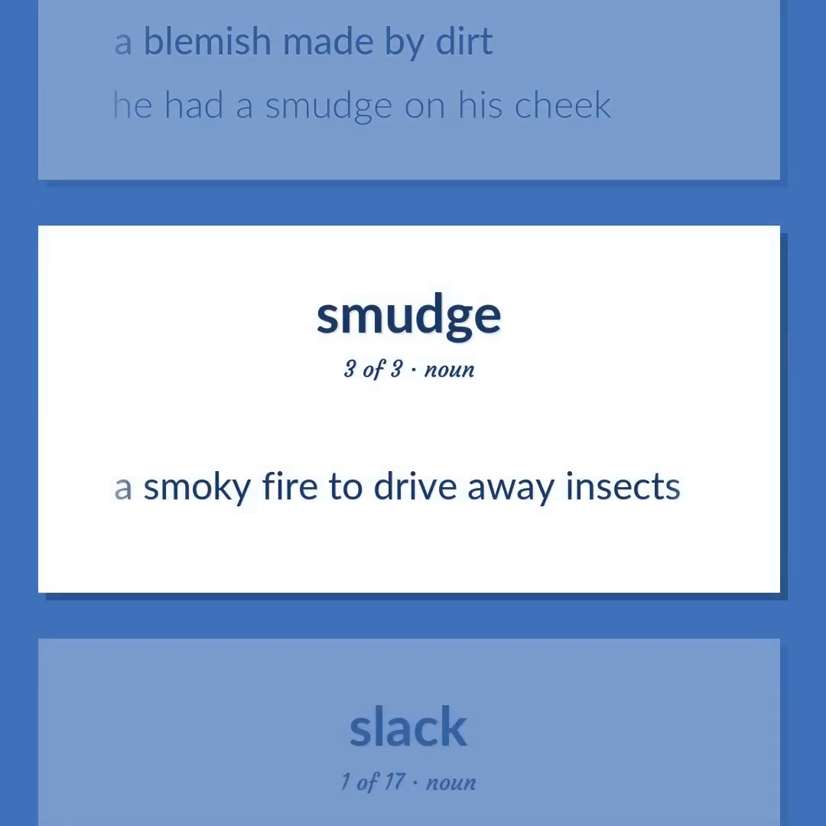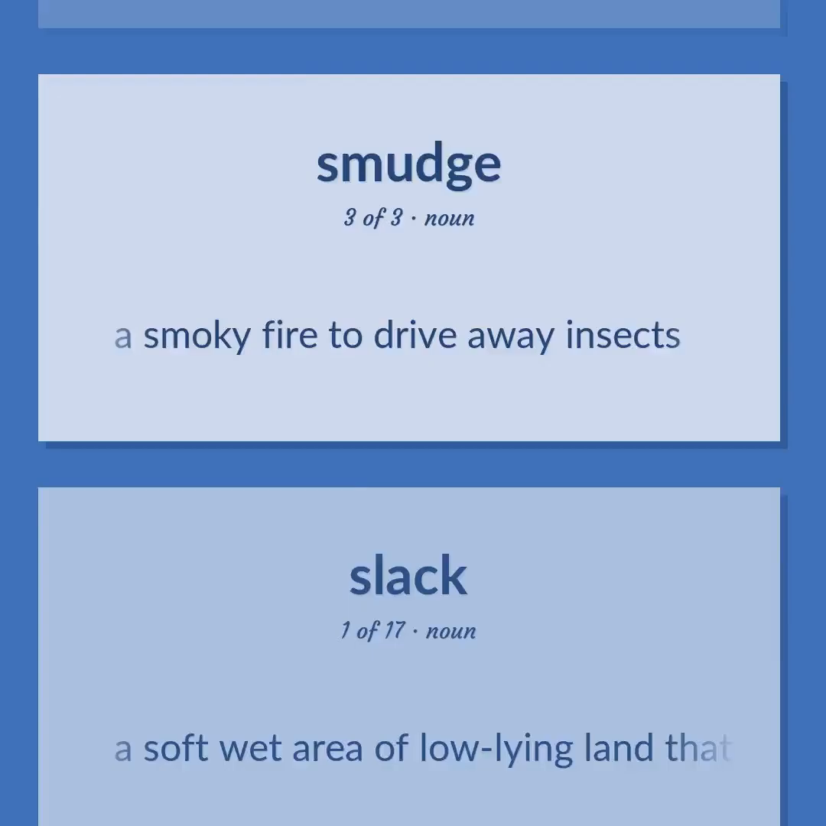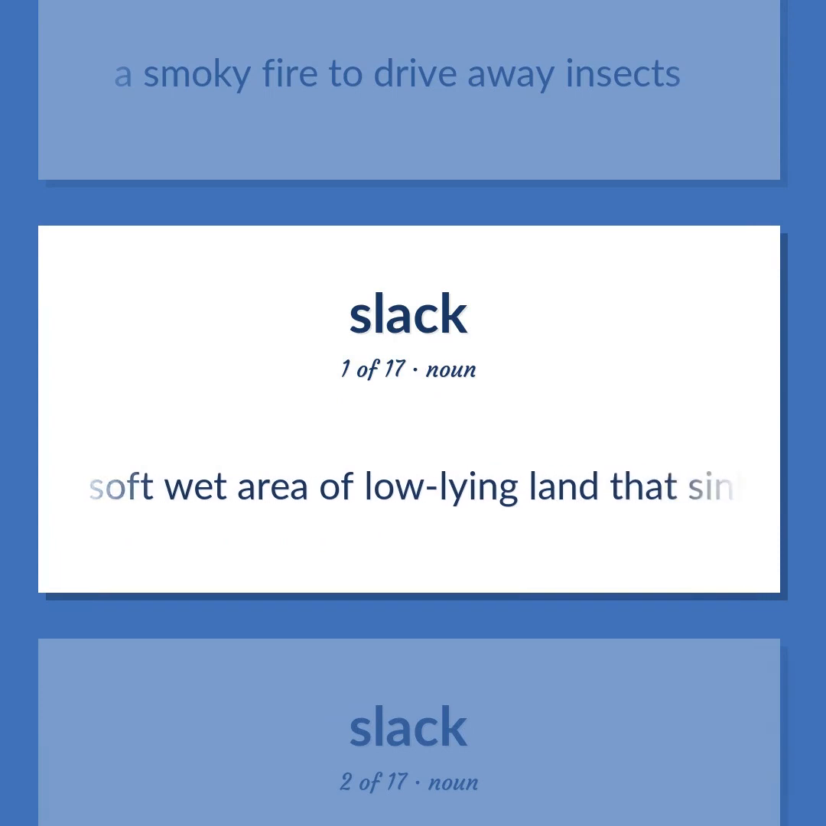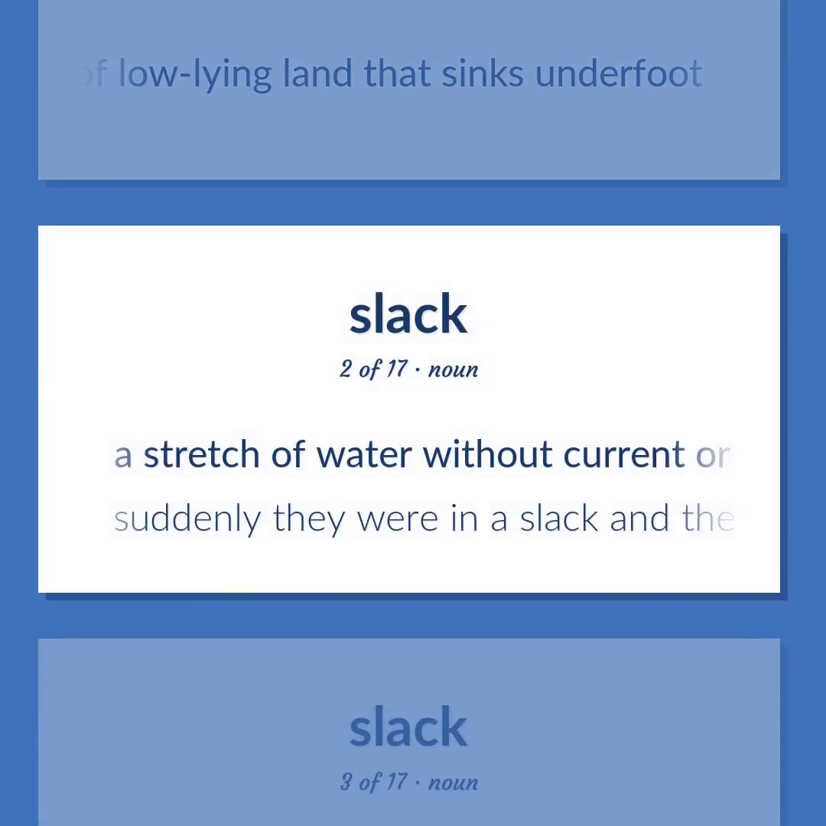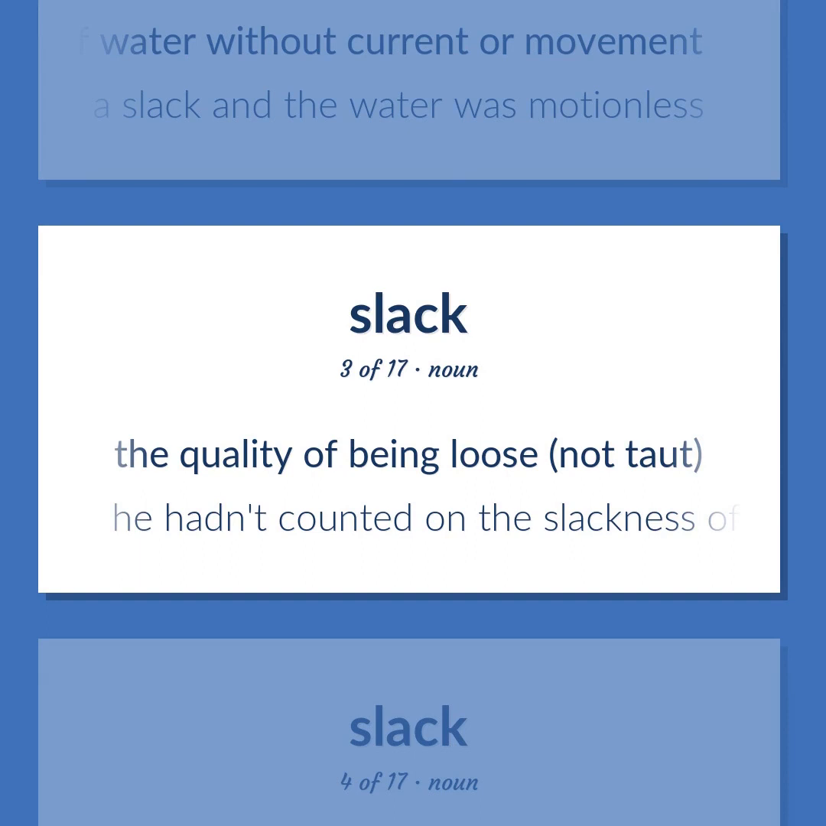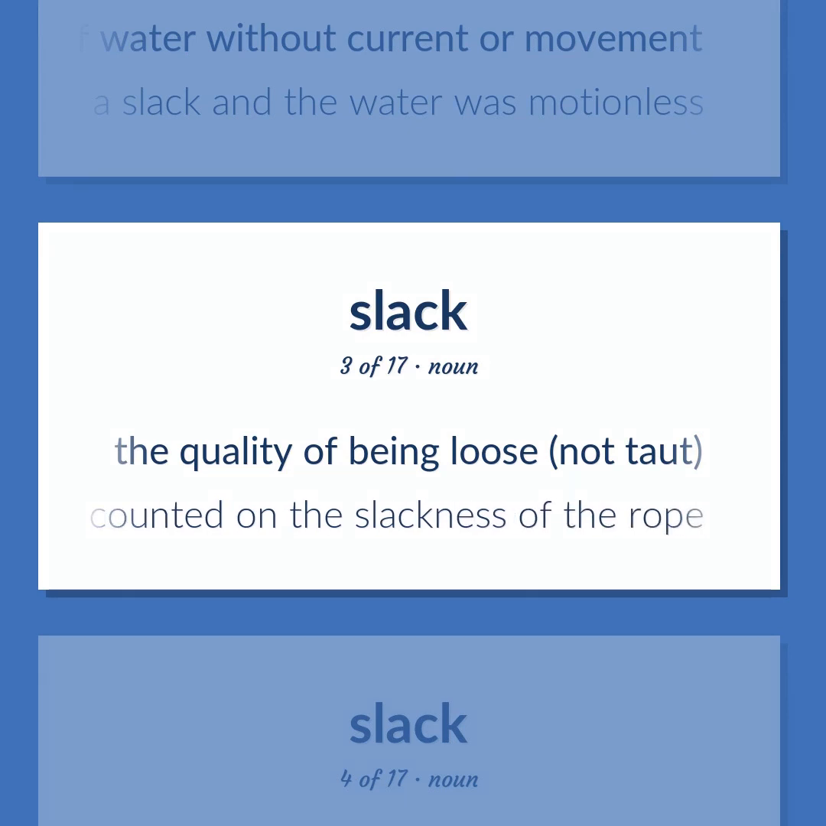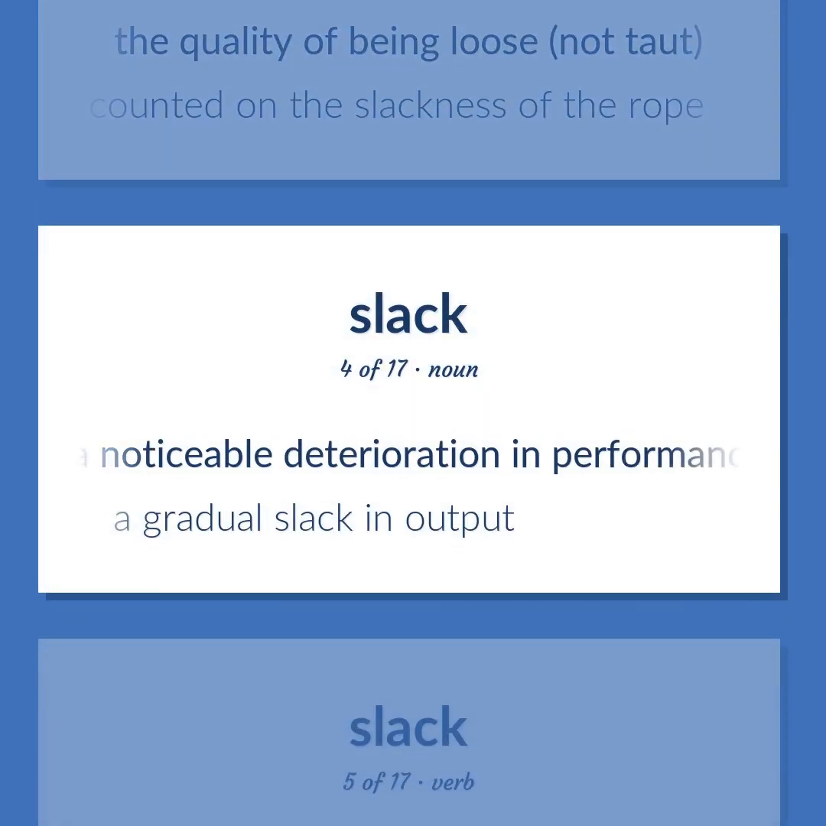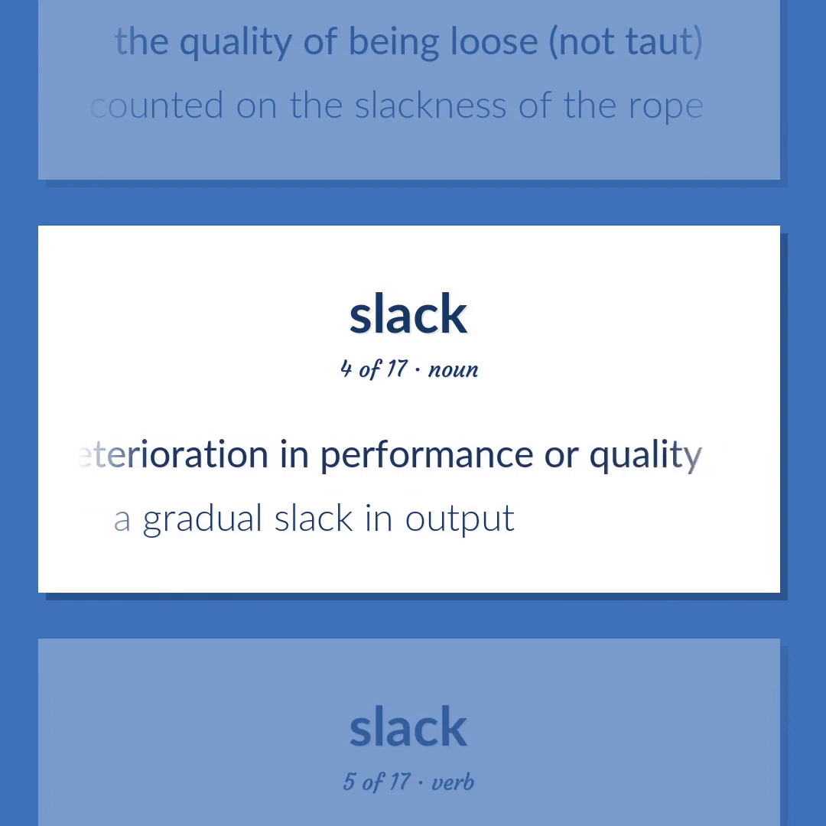A smoky fire to drive away insects. A soft wet area of low-lying land that sinks underfoot. A stretch of water without current or movement. Suddenly they were in a slack and the water was motionless. The quality of being loose, not taut. He hadn't counted on the slackness of the rope. A noticeable deterioration in performance or quality. A gradual slack in output.